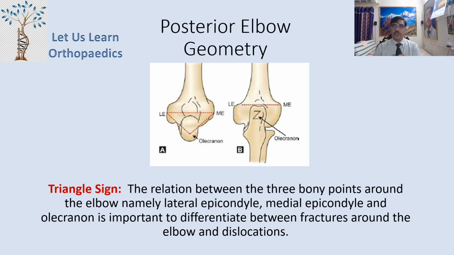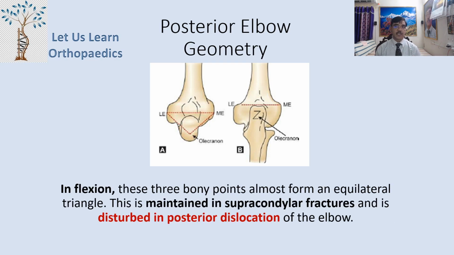If you look at the posterior elbow geometry, what we get is a triangle sign. The relation between the 3 bony points around the elbow, namely the lateral epicondyle, the medial epicondyle, and the olecranon, is important to differentiate between the fractures around elbow and dislocations. In flexion, these 3 bony points almost form an equilateral triangle. It is not exactly equilateral, it forms almost equilateral.